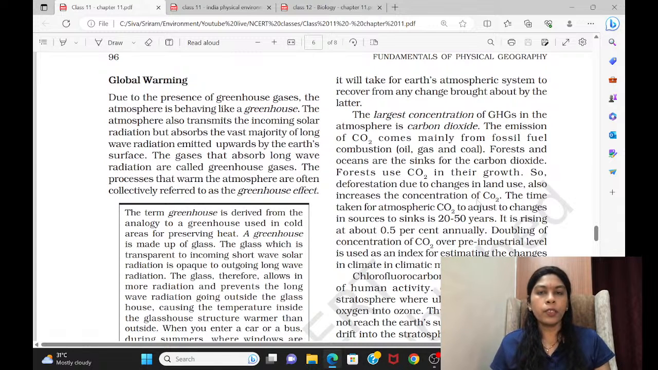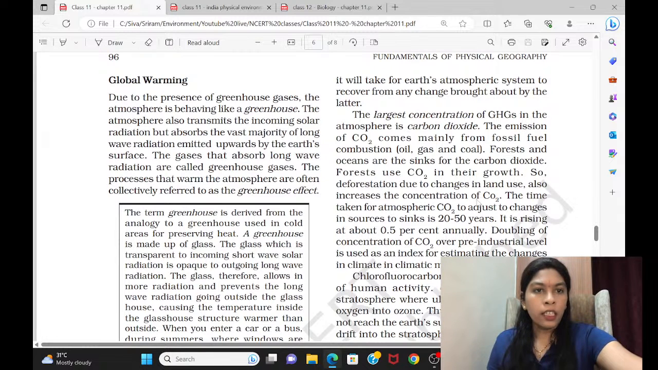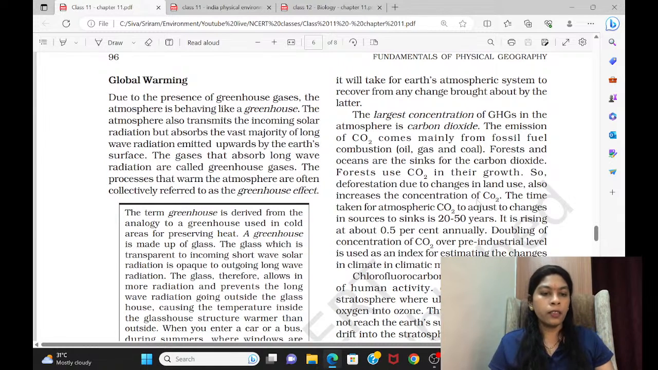So we are connecting for the fourth session of NCERT. Today we'll try to complete the 11th NCERTs and then we'll move to the 12th standard NCERT. As you all know, we have been discussing the 11th standard NCERT, so we will continue from there. We were in the middle of global warming, so we'll first complete this, then we'll move to the next NCERT.